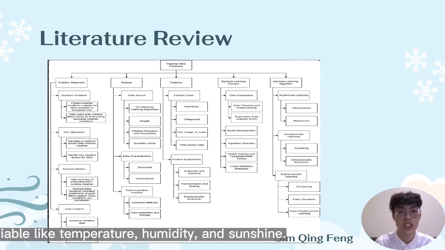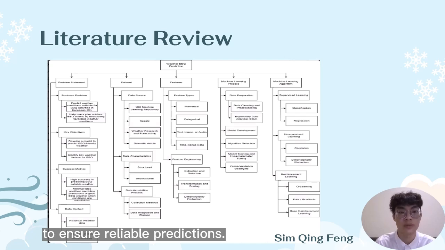humidity, and sunshine. Thirdly, in terms of feature, previous work showed that variables like precipitation probability, temperature stability, and wind speed are critical for predicting outdoor activity suitability. Next, about the machine learning process, it is essential to perform proper data cleaning, exploratory data analysis, and time-aware validation to ensure reliable prediction.